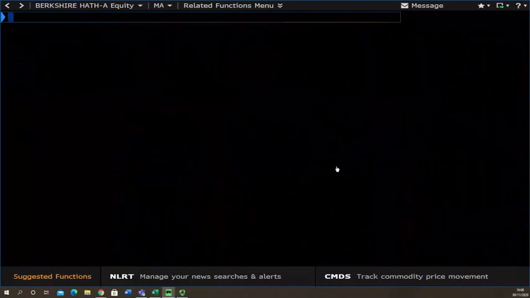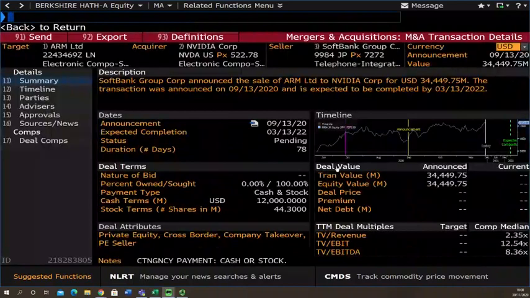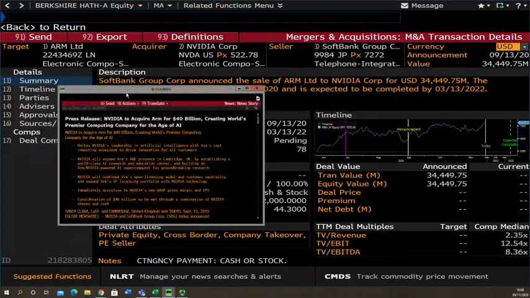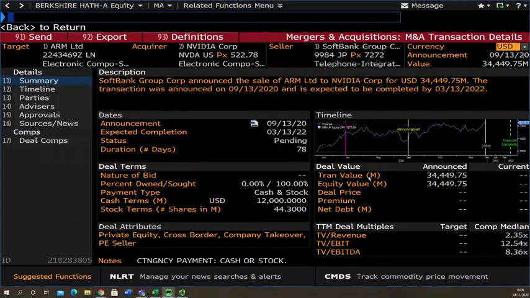But if we click on the deal, we get the deal overview page. And this gives you a summary. If you click here, you can see the announcement that was made by SoftBank Group. This will pop out in a child window. Also, we can see the time series of when it was proposed, when it was formally announced, and at the current stage where it's at, and an expected completion if it still hasn't finished yet.